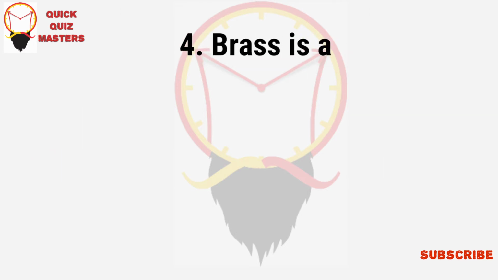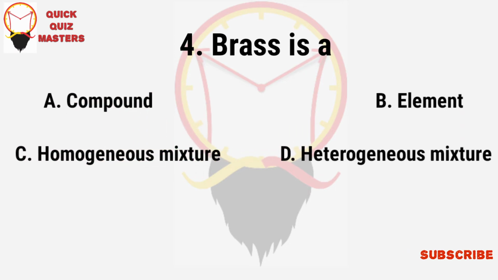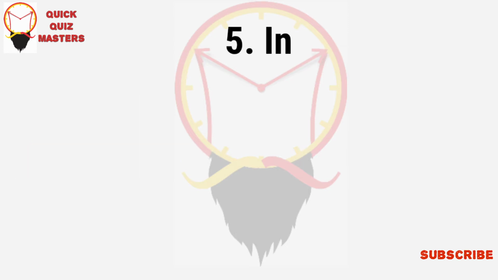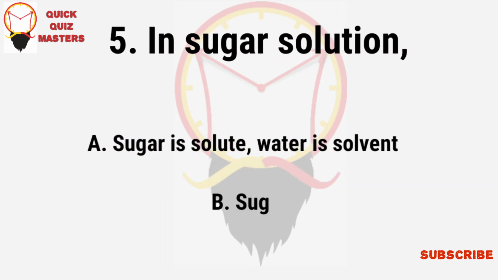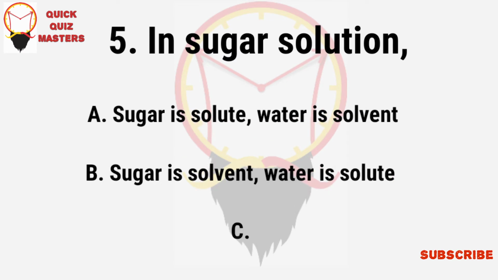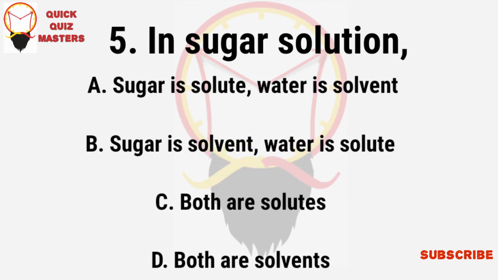Brass is a: compound, element, homogeneous mixture, heterogeneous mixture. In sugar solution, sugar is a solute, water is solvent. Sugar is solvent, water is solute. Both are solutes, both are solvents.